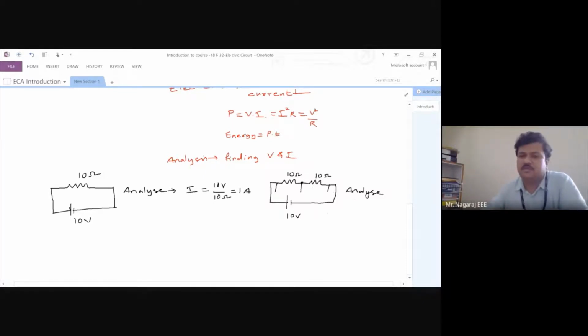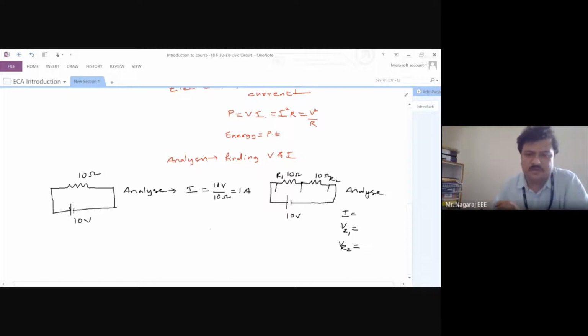So in my analysis, what should I do? First, I should find out the current. Let me take this as R1 and this as R2. Then I should find VR1, the drop across R1, and VR2, the drop across R2. Once I know this, I can find the power consumed by each 10 ohm resistor, and the power consumed by the 10 ohm in the first circuit. All those things I can find. So this is what circuit analysis means.